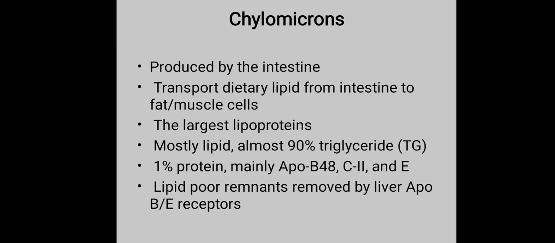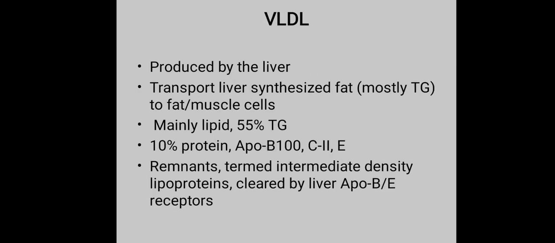Chylomicrons are produced by the intestine and transport dietary lipid from the intestine to fat and muscle cells. They are the largest lipoproteins, mostly lipid, almost 90% triglyceride, 1% protein, mainly APO B48, C2 and E. Lipid-poor remnants are removed by the liver through APO B and E receptors.